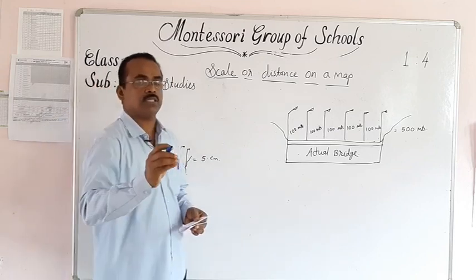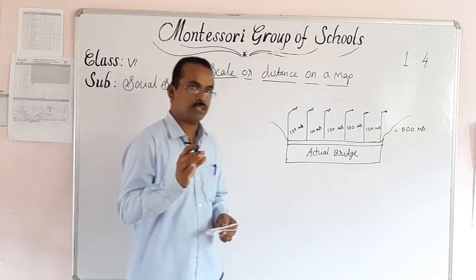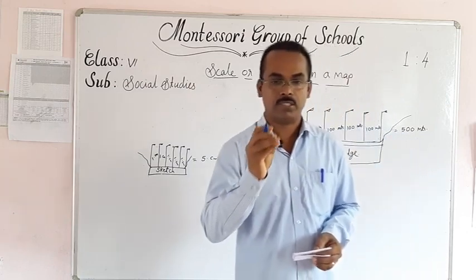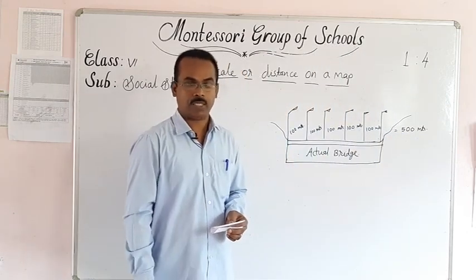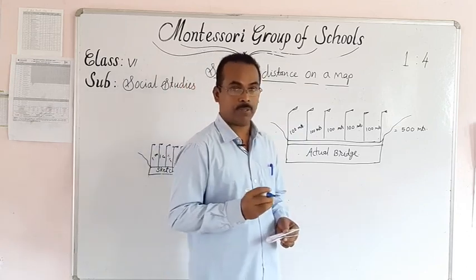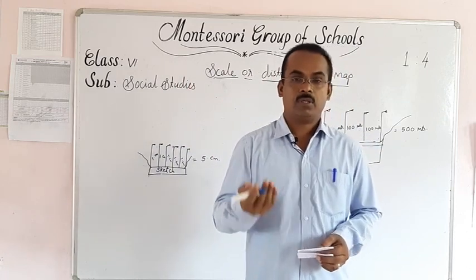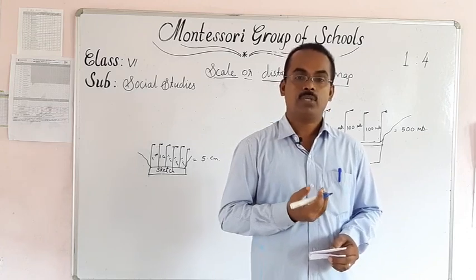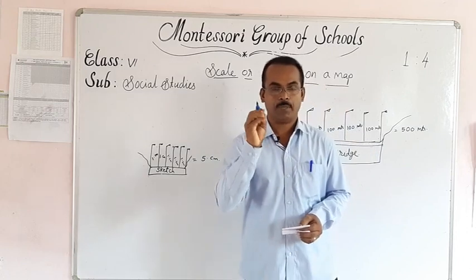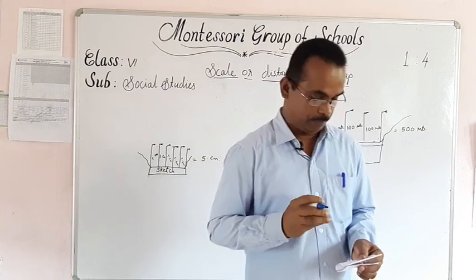The same thing happens when a map is made. A map maker always considers the length and distance and reduces the distance into a small unit. Otherwise it is not possible to draw on a map. If drawing the India map, we know from Jammu and Kashmir up to Kanyakumari, it is around 2500 kilometers. It is not possible to draw this on a paper. So reduced length is taken for drawing a map.